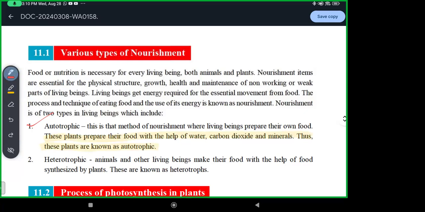Then we have heterotrophic animals. Animals and other living beings get their food with the help of food synthesized by plants. These are known as heterotrophs. They are dependent on other organisms for food. They do not make their own food. They are dependent for nutrition.